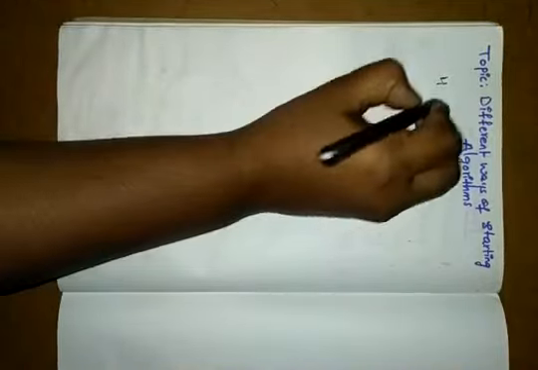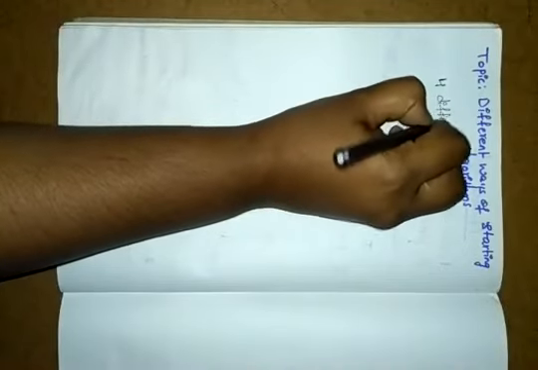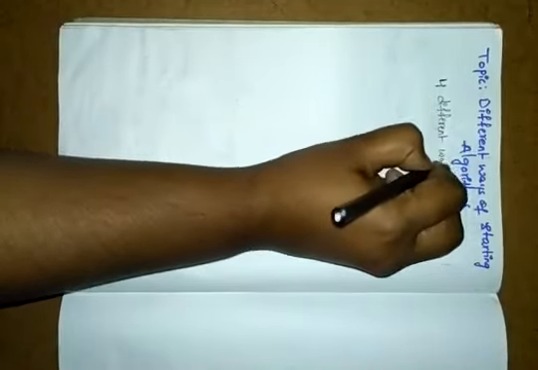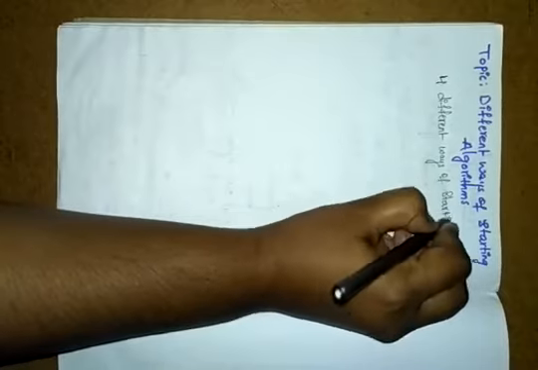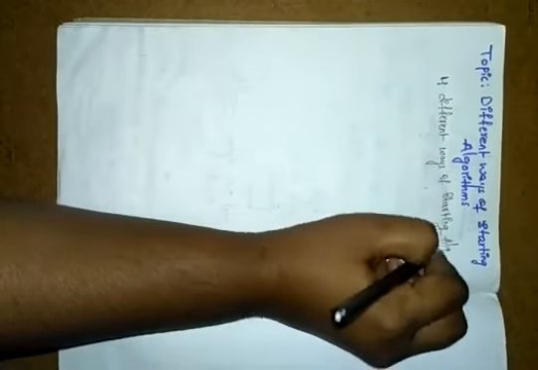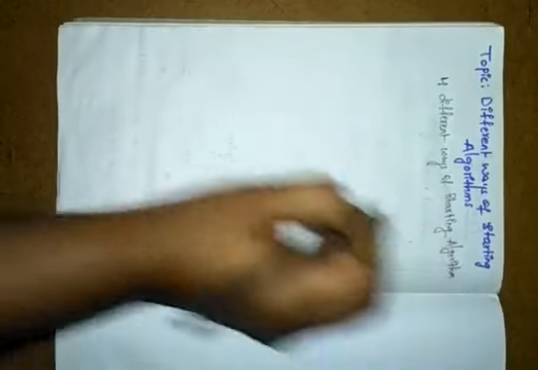Let's see. What an algorithm is, we already discussed in the previous class, so you have to check that. Here we have different ways of writing algorithms. In total we have four different ways, though mostly we use only three. So we have four different ways to write our algorithm.